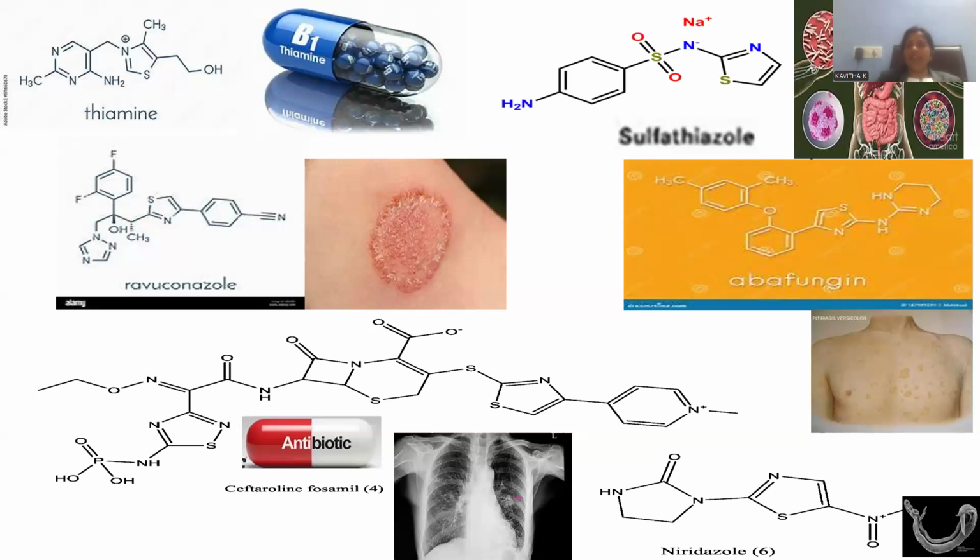Not only vitamin B, vitamins are very essential for all kind of healthier metabolic activities, and the deficiency of any vitamin in the body causes distinctive diseases, right? Vitamin B1 is chemically known as a thiamine. Thiamine deficiency is able to induce a kind of a metabolic disorder. So that kind of deficiency disease we can observe. So that vitamin B1 is composed by a thiazole moiety. You can observe the thiazole over this thiamine molecule, right?